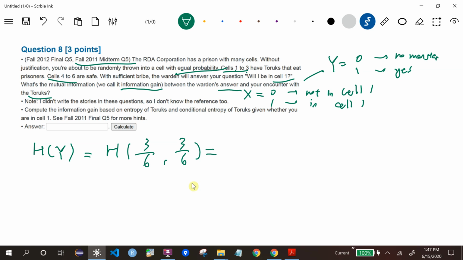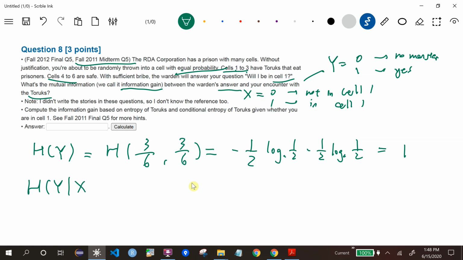So that's the notation H of half-half. It's just the entropy of a random variable that takes on 0 with probability half and 1 with probability half. So apply the formula, just p log p, p log p. So that turns out to be 1. So now we have the entropy.